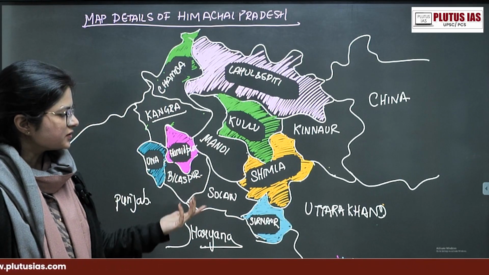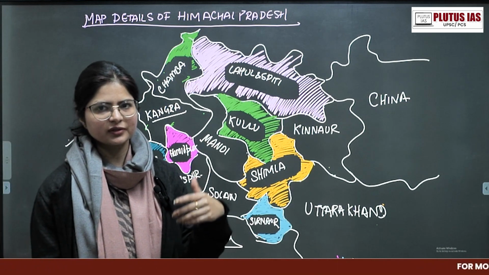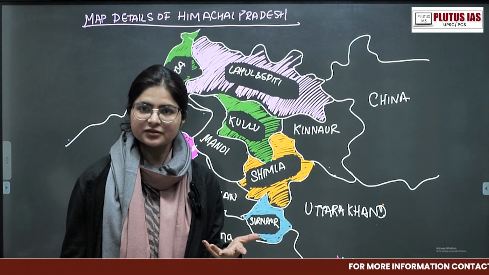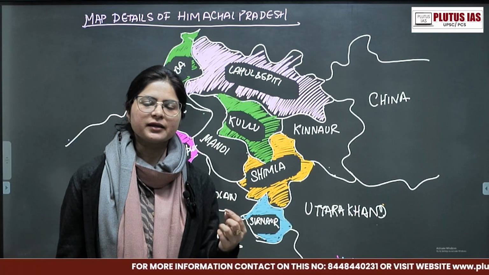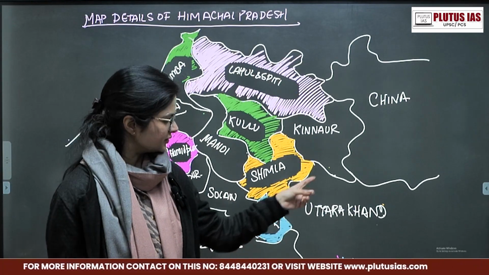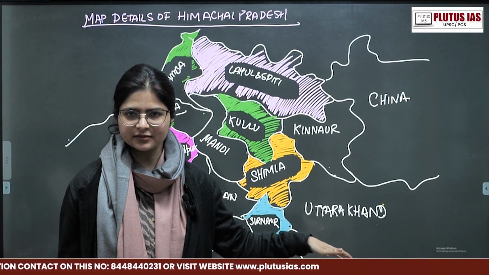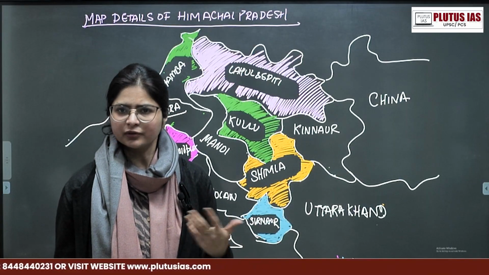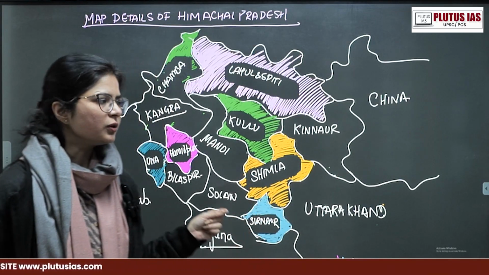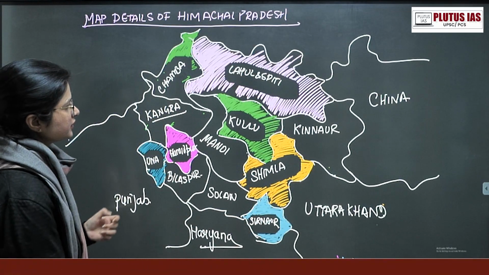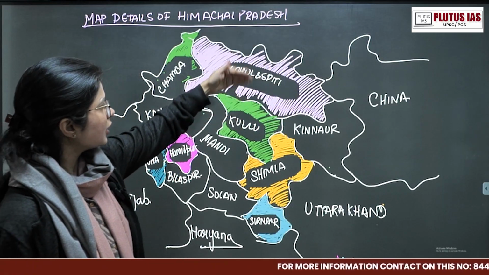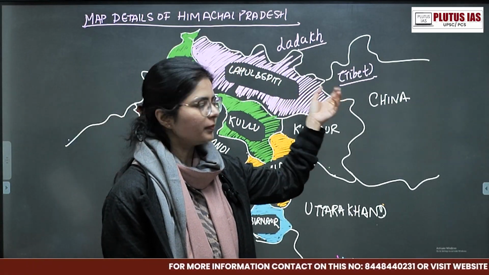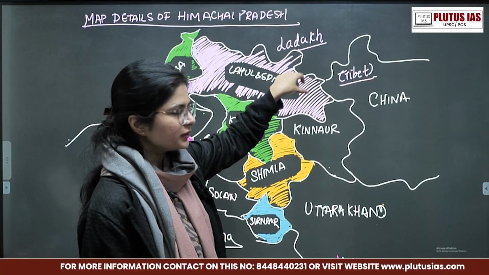Understand how these districts will be asked in the examination. They'll ask you about the largest district and the smallest district in size, and they can also ask which districts share the boundary with the states and the international border, if they have any. So the first is Lahul Spiti. Lahul Spiti is right at the top, below Ladakh.